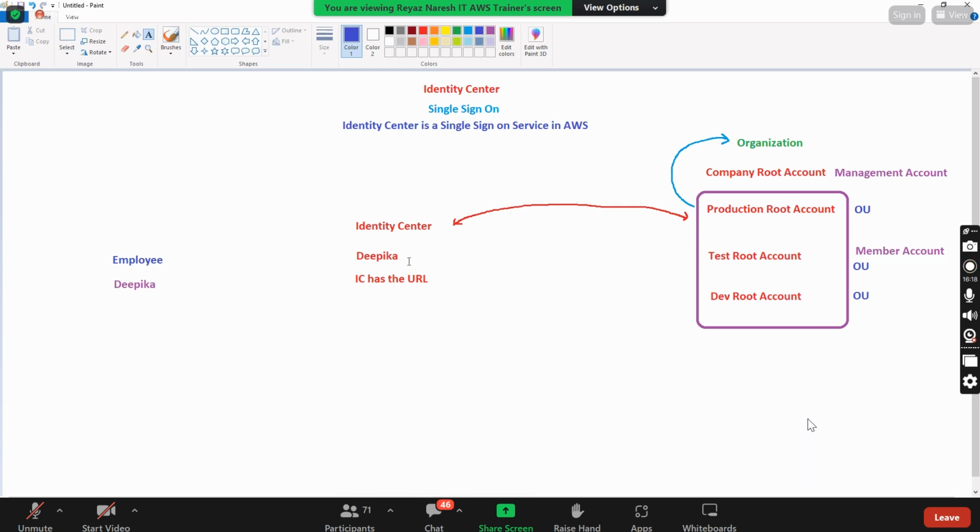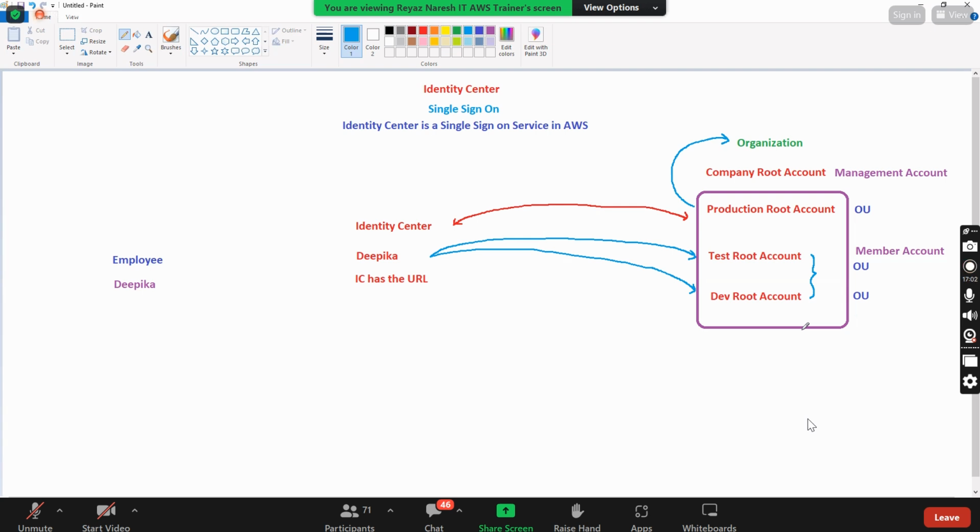Now I need to give the permissions to which accounts? All accounts. Or if I want Deepika only to have access to the test environment, I'll give permissions only to the test account. Or else if I want to give permissions to the dev account also. So Deepika has a URL. She opens that URL and it asks, how many accounts have I given access to Deepika? 2 accounts. It'll ask, do you want to log into the test account or the dev account? Based on the selection, she can log into it.